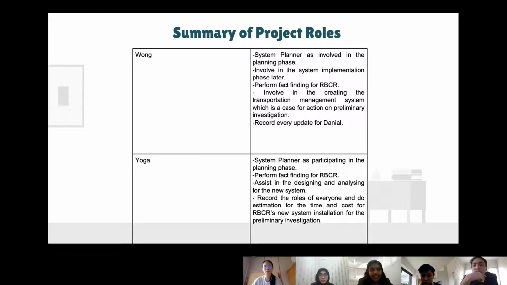And lastly, myself, Yoga, I will act as system planner, participating in the planning phase. I also perform fact-finding for RBCR. I will assist in designing and analyzing the new system, record the roles of everyone, and do estimation for the time and cost for RBCR's new system installation for preliminary investigation.